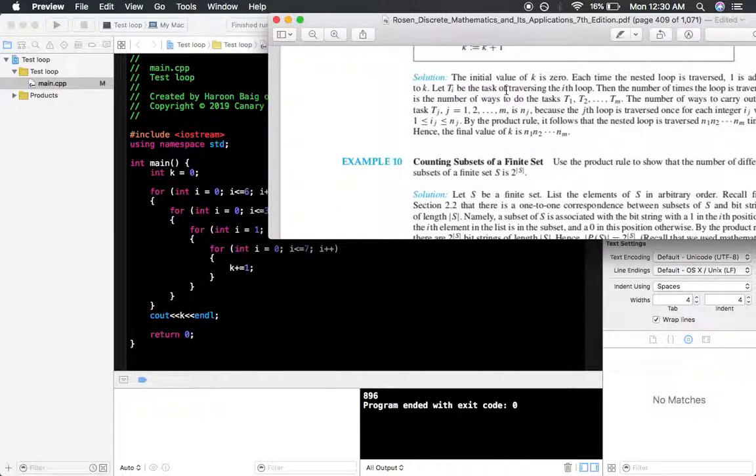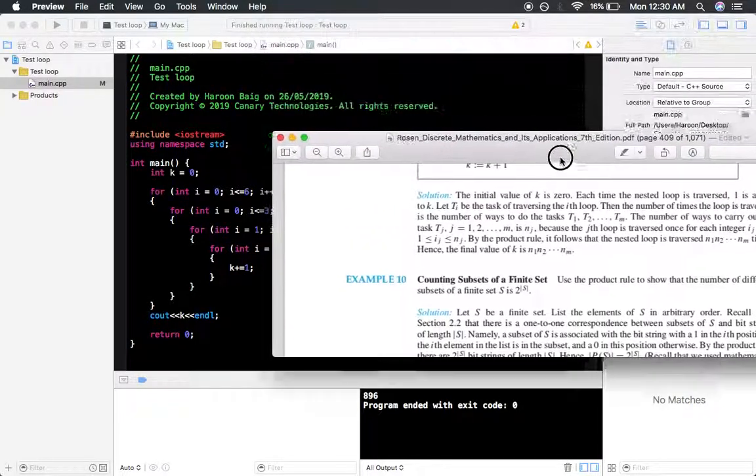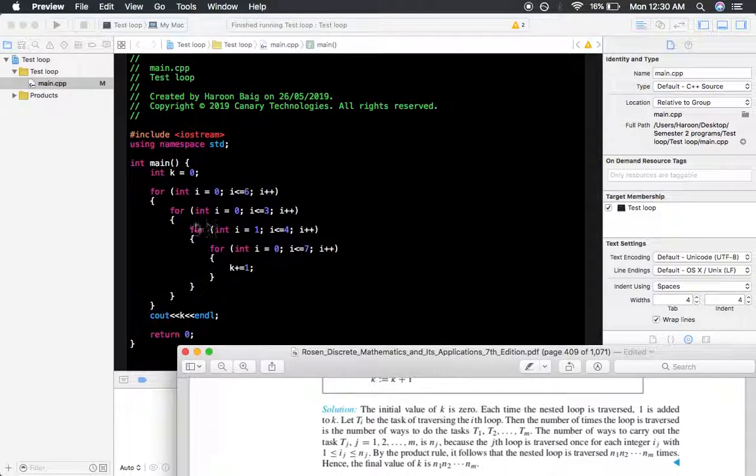Let ti be the task of traversing the ith loop. So what is the ith loop? All of these loops are ith loops actually.